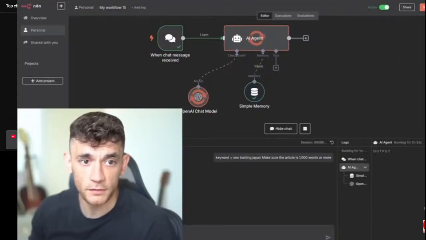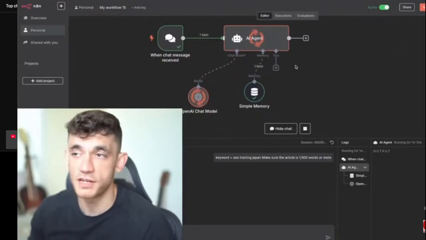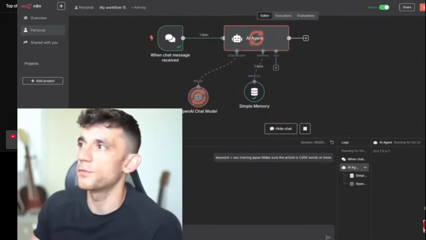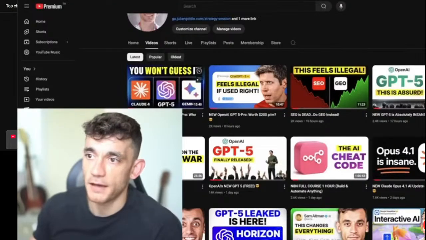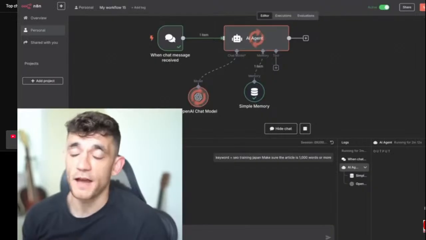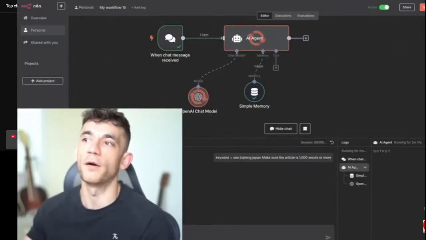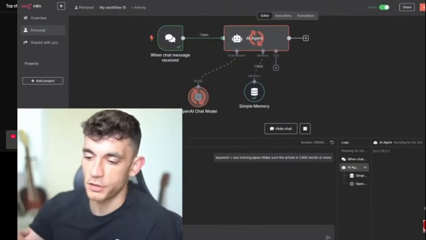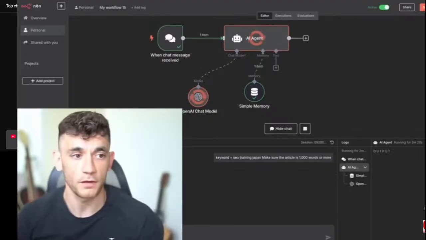And Danny says, what do you think is better for coding development right now, Claude or GPT-5? Honestly, from what I've seen, I did a test on it yesterday. You can watch the video back. If you watch that video, you'll see me compare the outputs. And to be honest, GPT-5 actually failed on some tests that Claude Opus performed really well. So I would honestly say that Opus does the job. And if you want to create something really good, Claude Code is very powerful, so I'd recommend that instead.